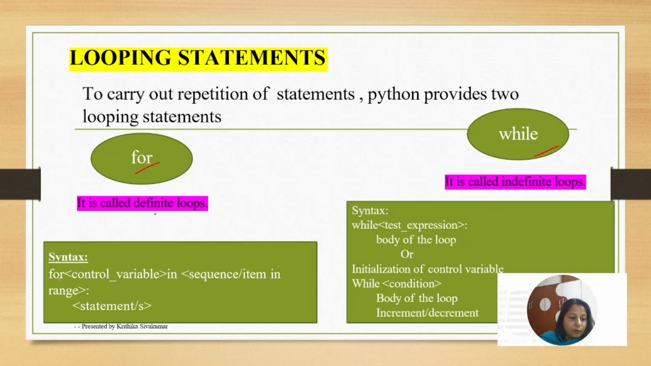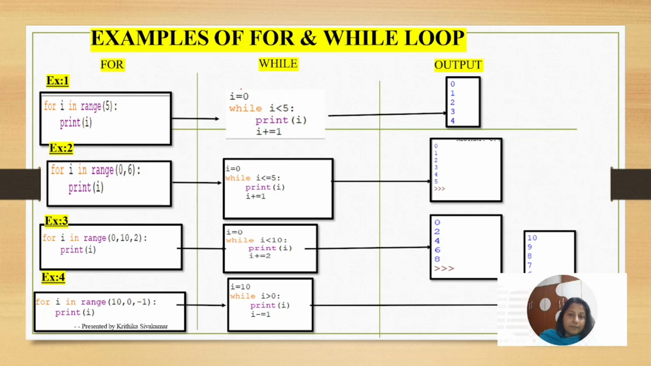Now what is the syntax? For control variable in sequence or item or in range or statements. For while, it is the test expression and body of the loop, or initialization of the control variable, while condition, body of the loop, and you can do increment or decrement. Now let's see examples of the for and while loop, how they work.